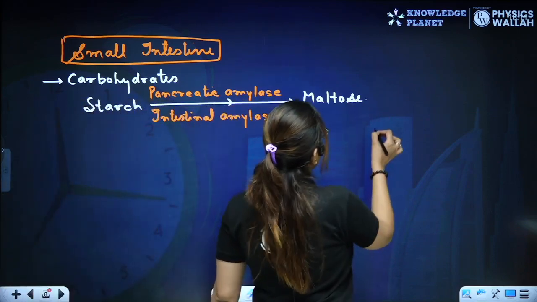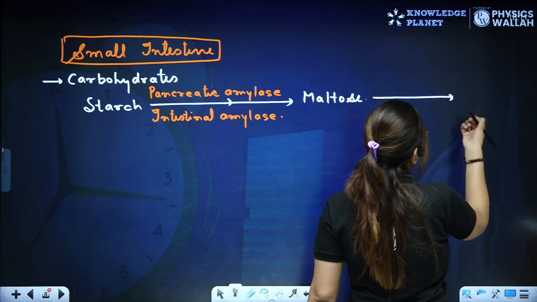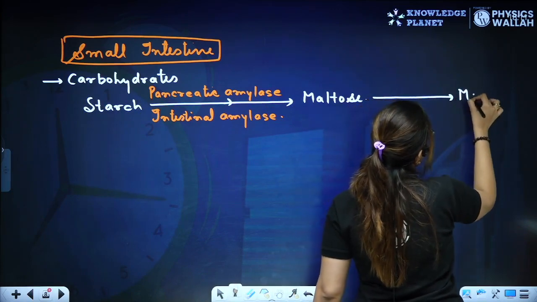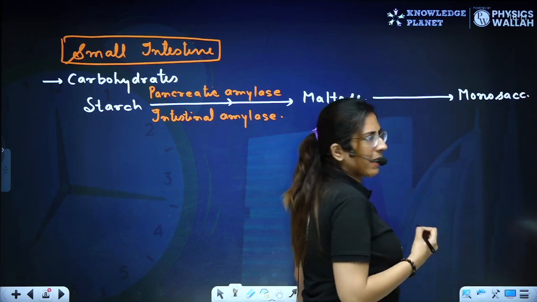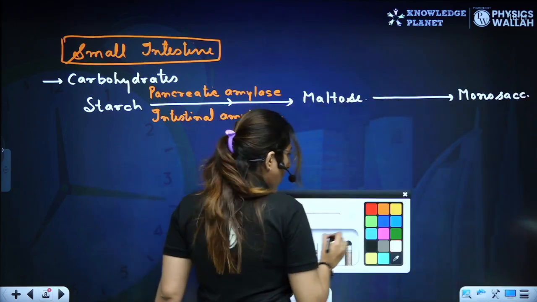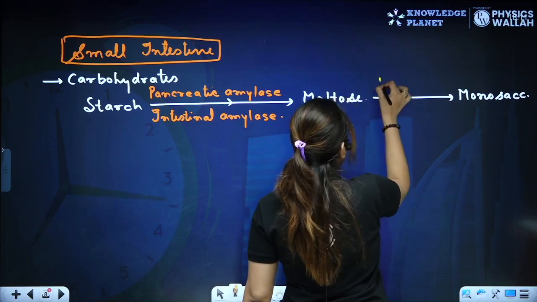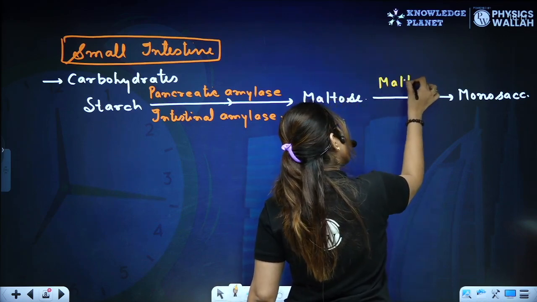Now this maltose will be converted into the monosaccharide with the help of maltases.